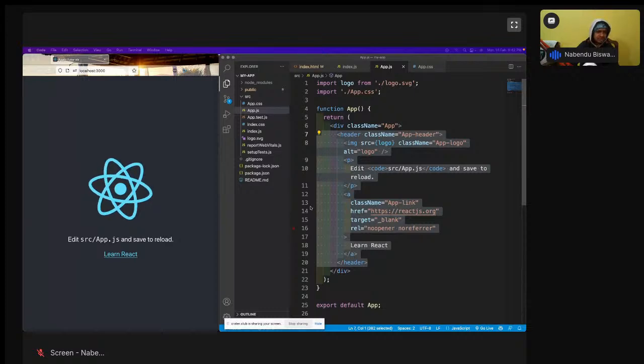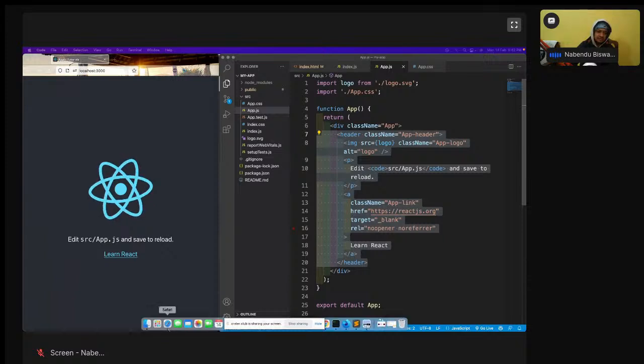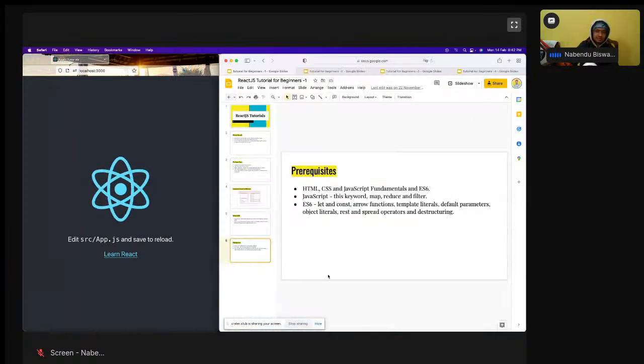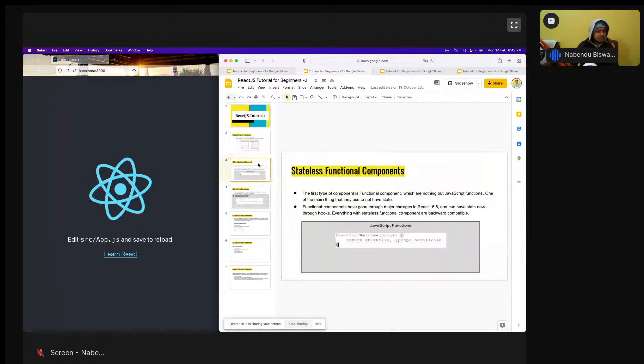There are two types of components in React. One is the functional component, and one is the class-based component. Okay, functional component and class-based components are there. Let us see something. The functional components are also known as stateless functional components, but this is not completely true.